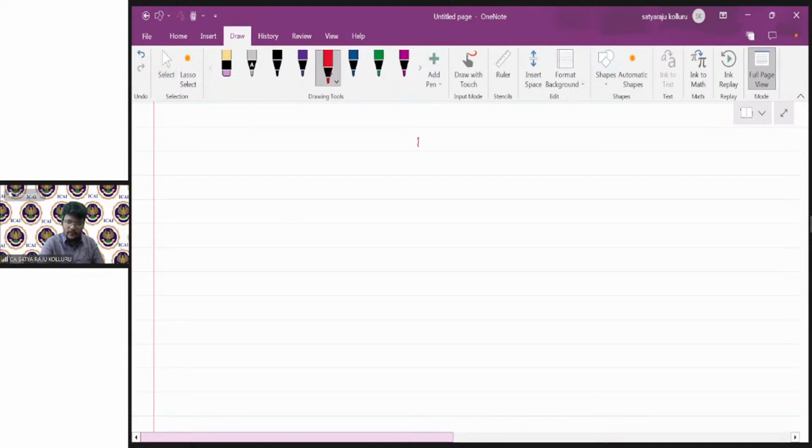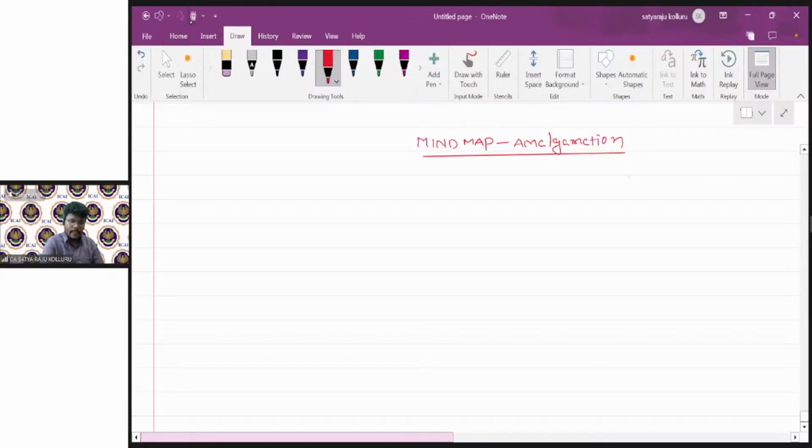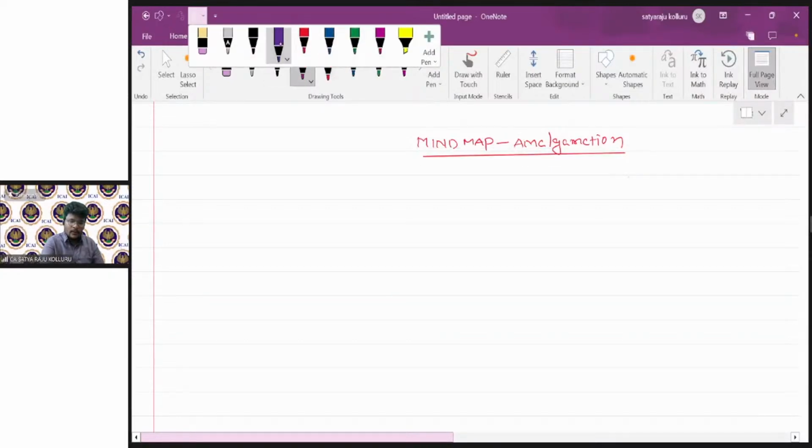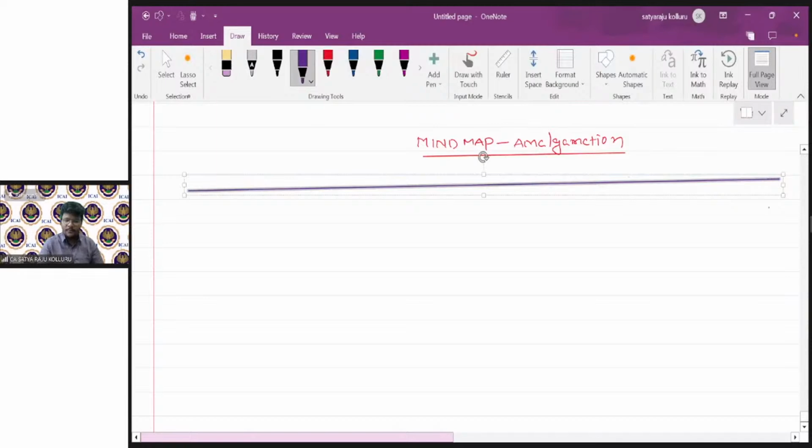So, the mind map related to amalgamation. In this chapter, we started with the meaning of amalgamation, absorption, internal reconstruction.